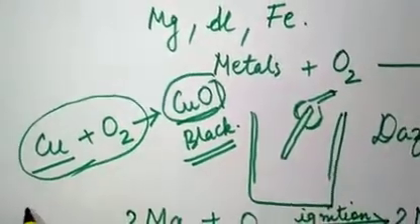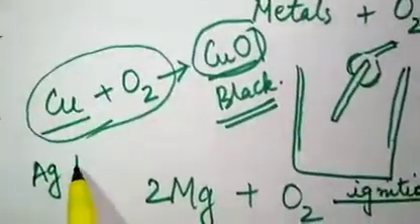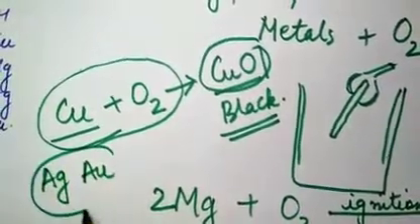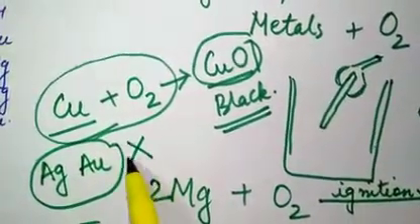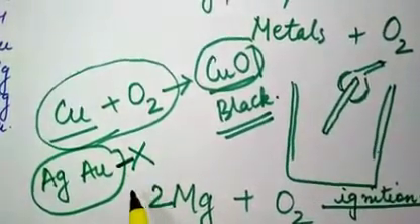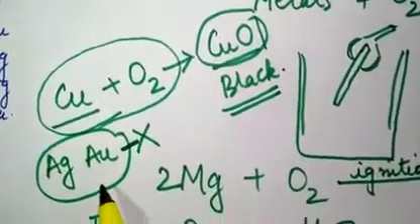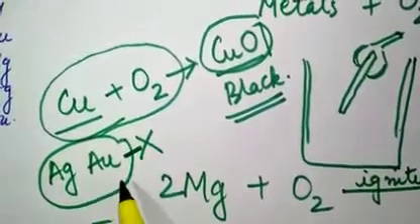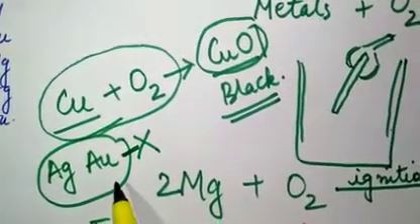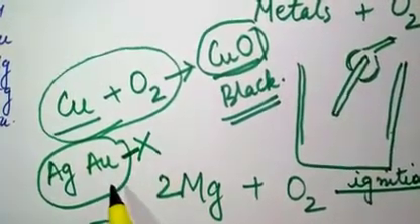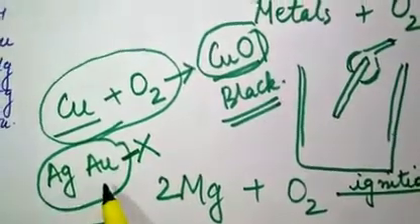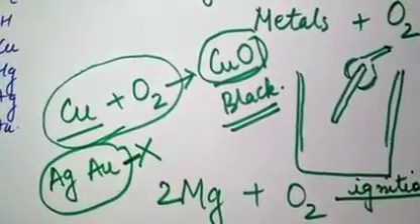Then comes silver and gold, which do not react with oxygen. They don't react with air. Silver and gold don't react with air. That's why we use them in making jewelry, because they don't react with air, they don't react with water, they don't react with acids. So silver and gold are the least reactive metals.